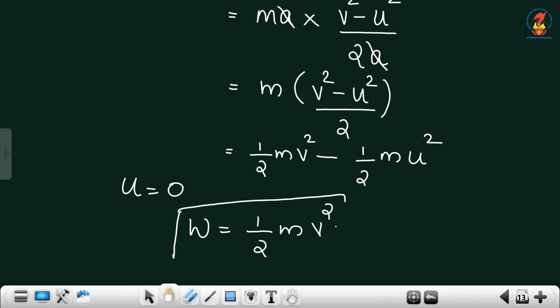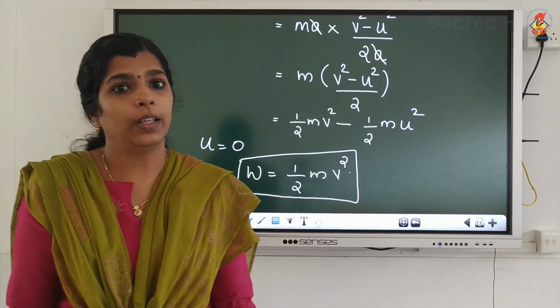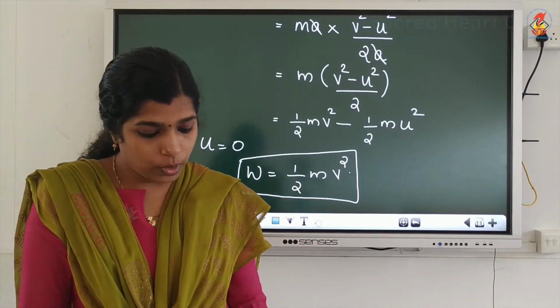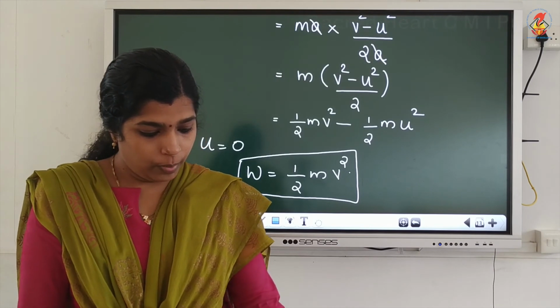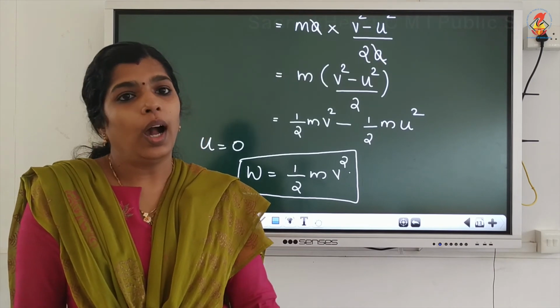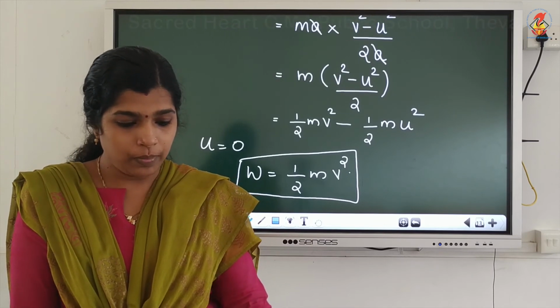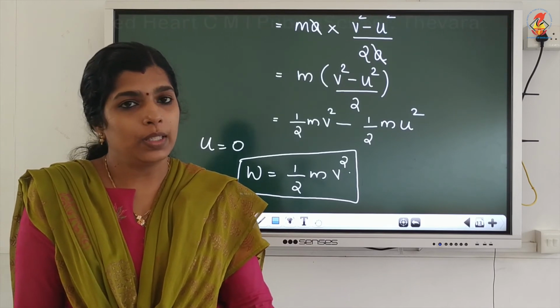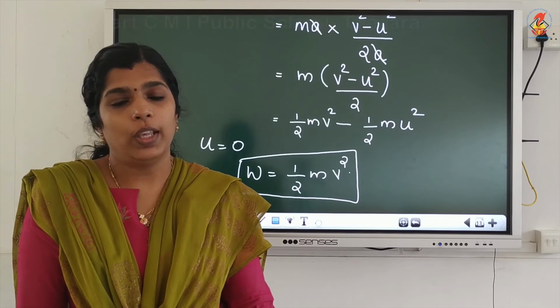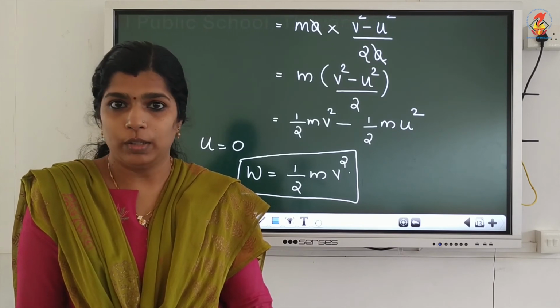This is the equation to find kinetic energy. So, work done will be equal to half M V square, where M is the mass of the object, V is the velocity of the object.